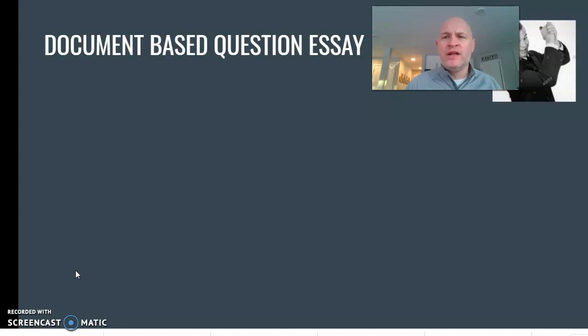If you go to the Google Classroom page, I have attached the documents and the document-based question. I've attached the DBQ template form for your convenience. You can either just look at it digitally, you can copy it out, or print it out and use it as is, or just look at it as you go to write your draft. So let's talk about the document-based question essay.